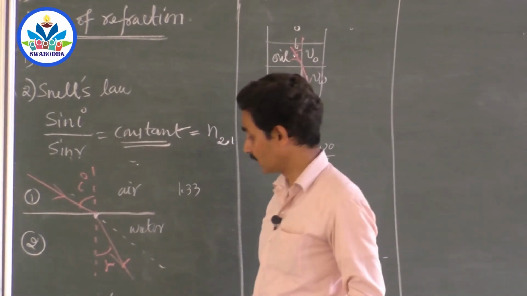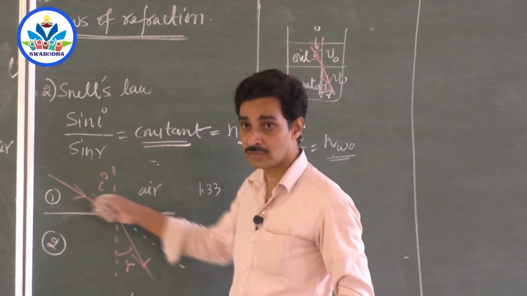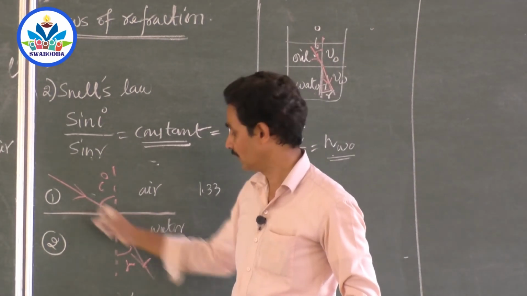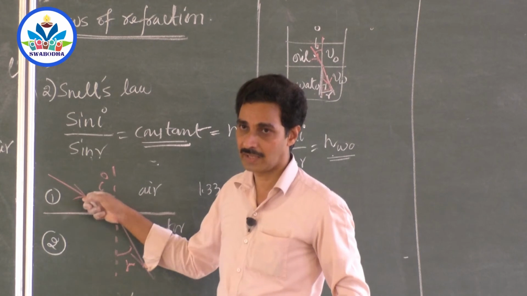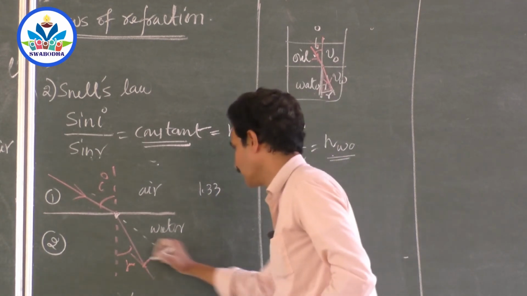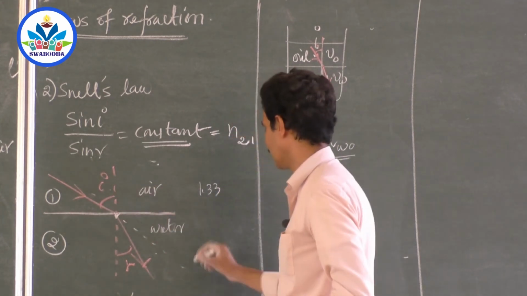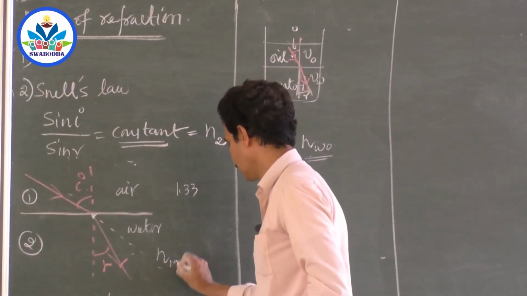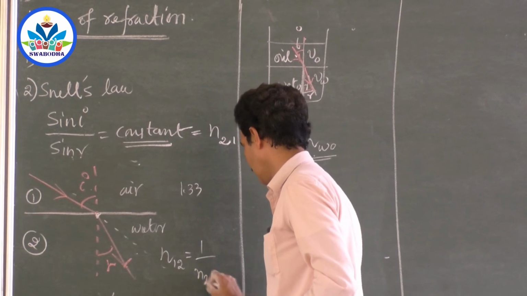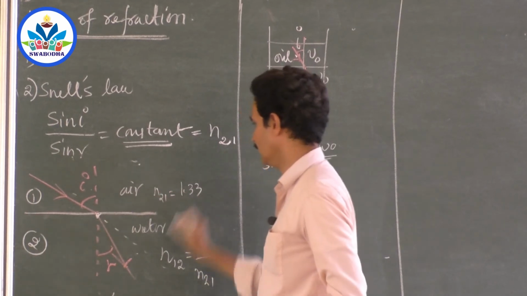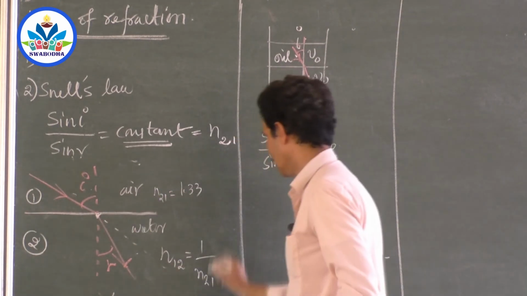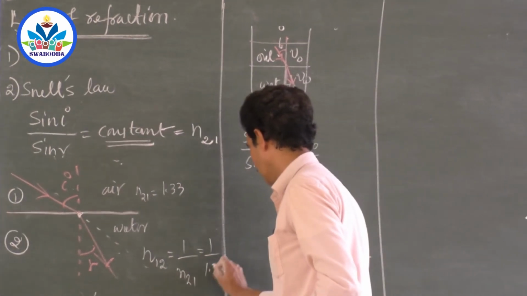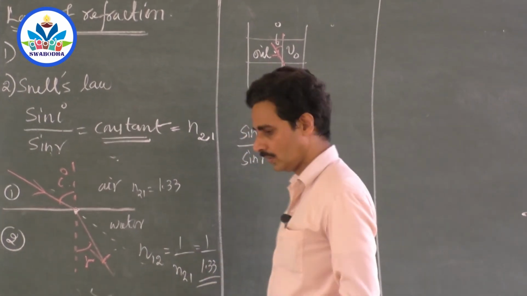What is the refractive index of water with respect to air? Then the refractive index of the first medium with respect to the second medium is 1 by n21. Suppose you reverse this, then it is 1 by 1.33. That's what you get.